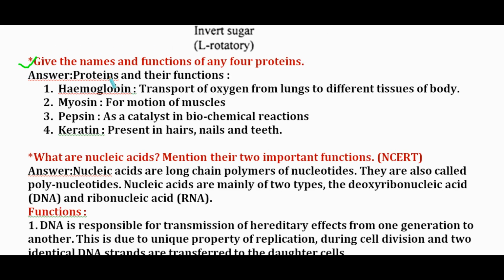Next question: give the names and functions of any four proteins found in human. Hemoglobin, transport of oxygen from lungs to different tissues of body. Myosin for motion of muscles. Pepsin as a catalyst in biochemical reactions for the digestion of protein. It is found in stomach. Keratin present in hairs, nails and teeth.